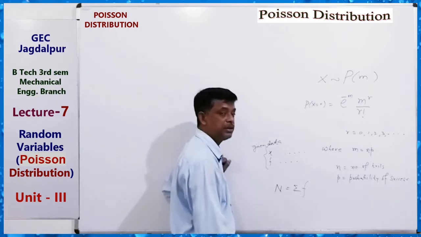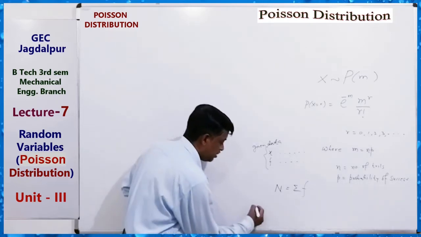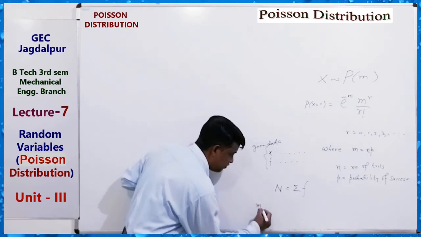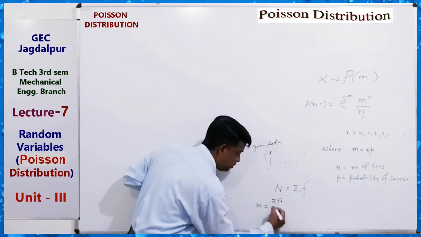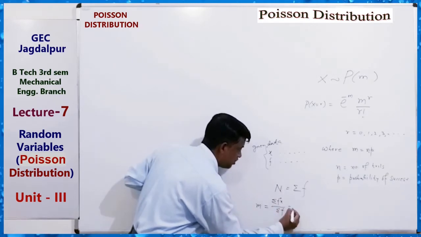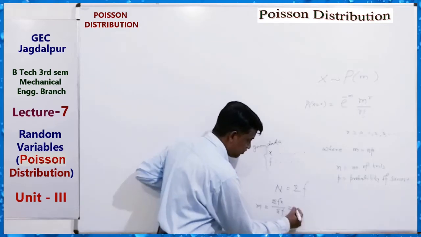From here we can find the mean m, which is summation fx upon summation f. By using this we get the mean m value.